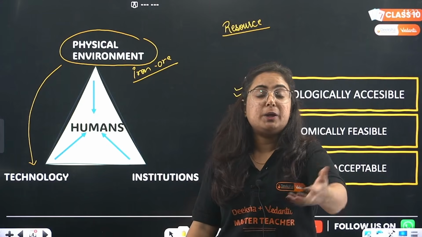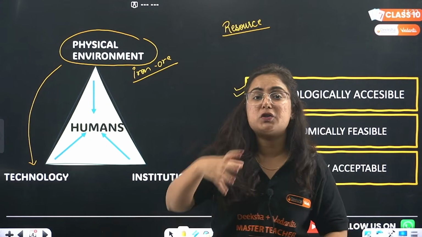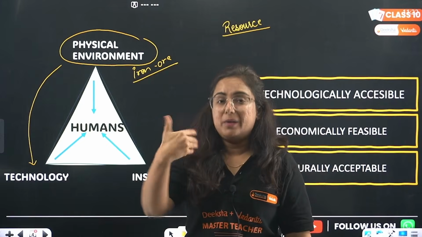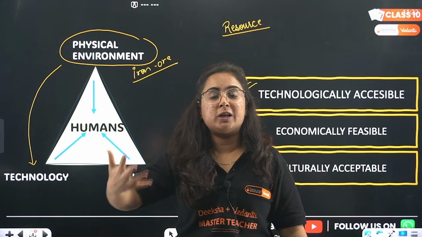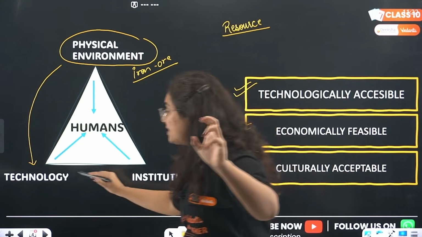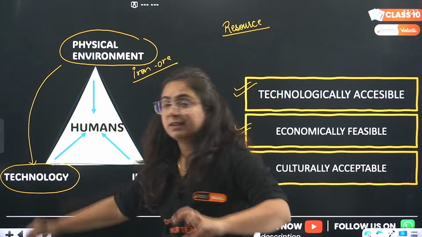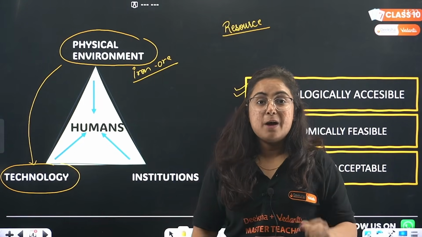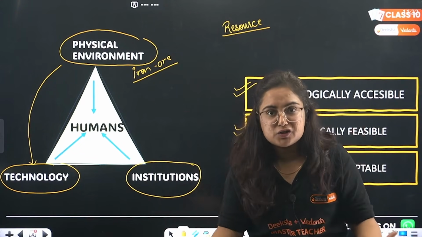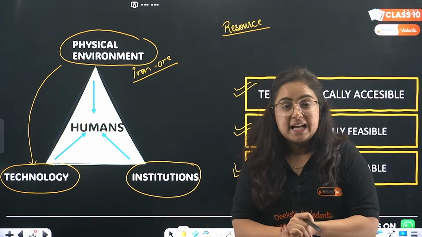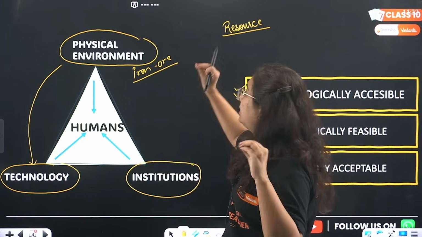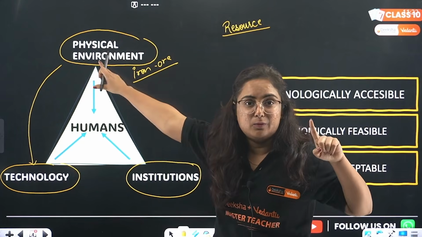Technology. First, with the help of technology, we extract it from the mine. We do the metallurgy process, convert it into a useful substance, taking out all those impurities. That is because of what? A parameter, that is technology. Where it is being done in institutions, like there might be infrastructure facilitating it, right? Getting my point?